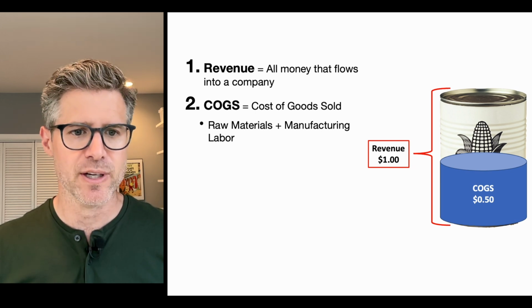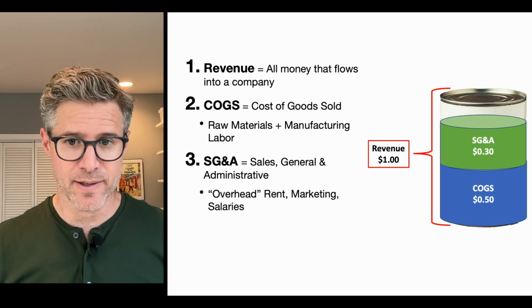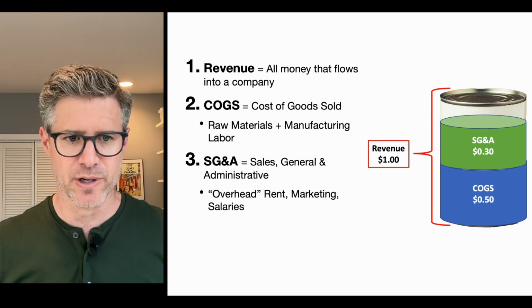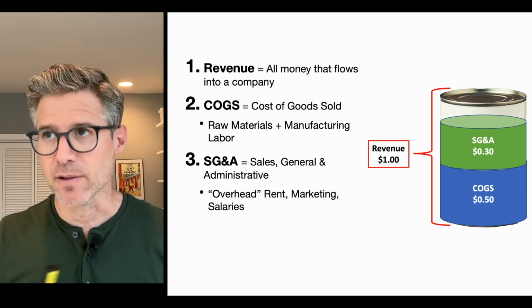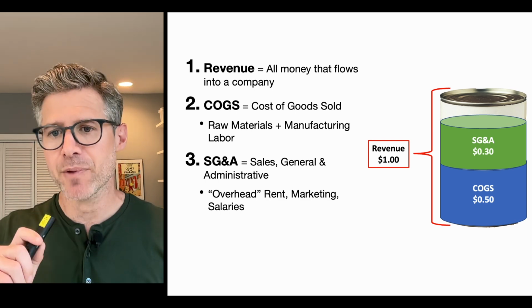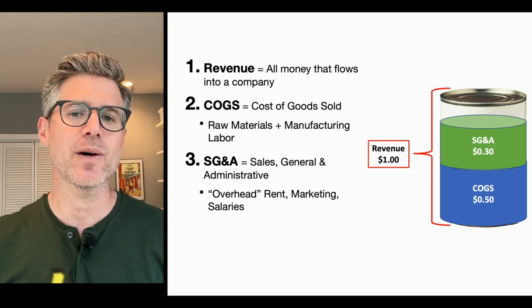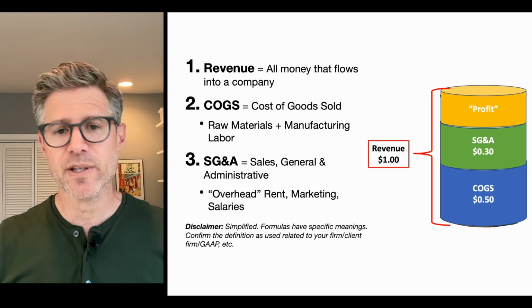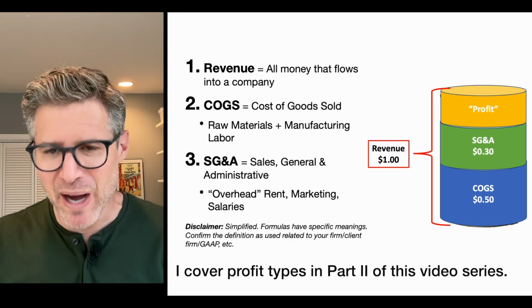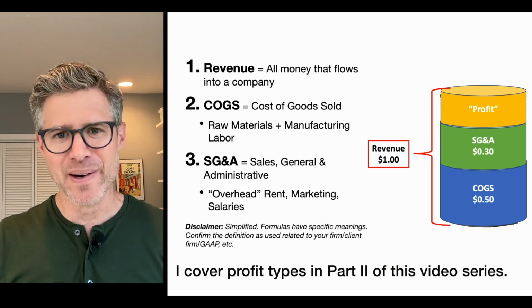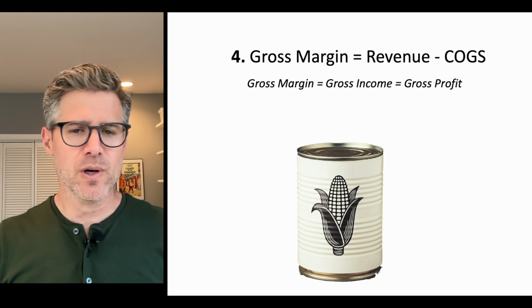for manufacturing as well. The third definition, of course, is overhead, or selling, general, and administrative. This is overhead costs like rent, marketing, leases, utilities, office salaries, administrative salaries, executive salaries, CEO salaries, etc. What's left over is profit. And I put that in air quotes because we're going to define profit a little bit better as we go through our presentation here. The fourth phrase is gross margin.